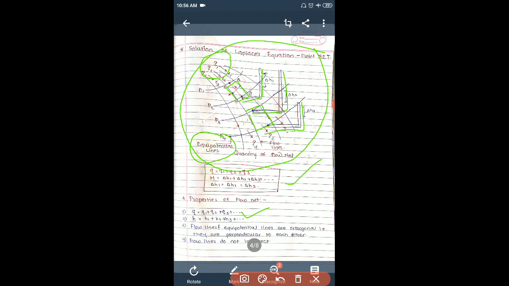Then flow lines do not intersect with each other, and potential lines do not intersect except at boundaries. So these are the properties of flow net.